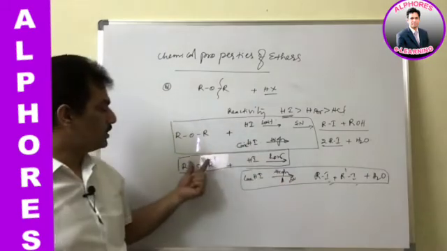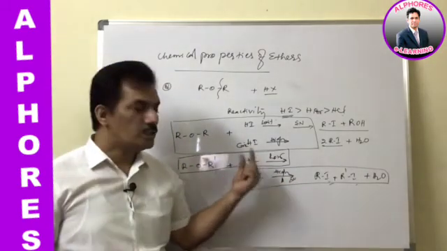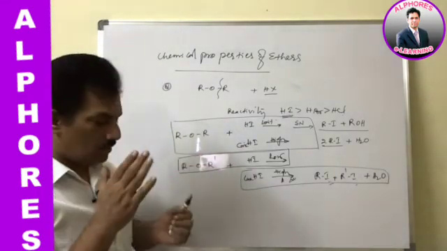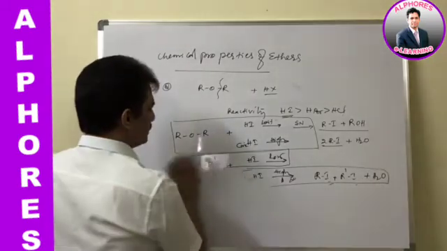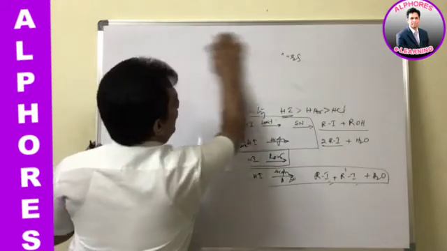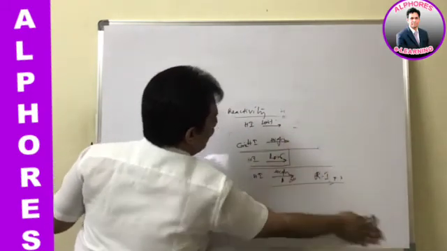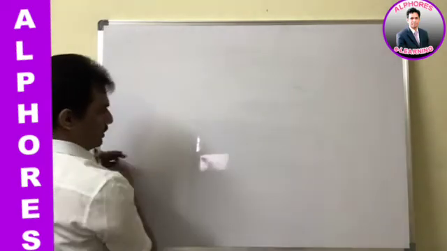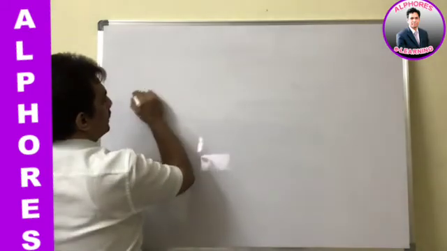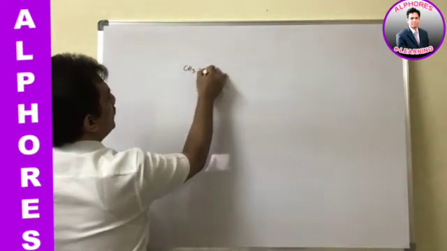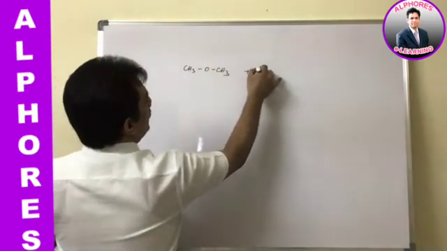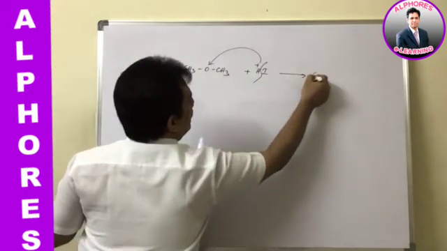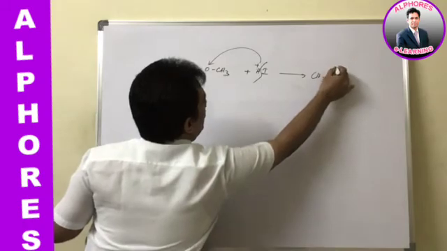But if it is an asymmetric or mixed ether reacting with HI at low concentration, what are the products? That is attracting much of the discussion. Let us discuss that part first. But before going to that, what is the mechanism involved in this reaction of ether with HI at low concentration? For that purpose, let me take CH3OCH3. When it reacts with HI, first of all H plus attacks the oxygen, giving protonated ether.